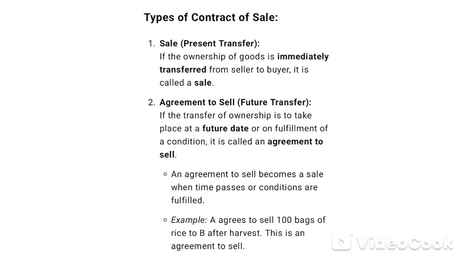Types of contract of sale. 1. Sale, present transfer. If the ownership of goods is immediately transferred from seller to buyer, it is called a sale. 2. Agreement to sell, future transfer. If the transfer of ownership is to take place at a future date or on fulfillment of a condition, it is called an agreement to sell. An agreement to sell becomes a sale when time passes or conditions are fulfilled. Example, A agrees to sell 100 bags of rice to B after harvest. This is an agreement to sell.